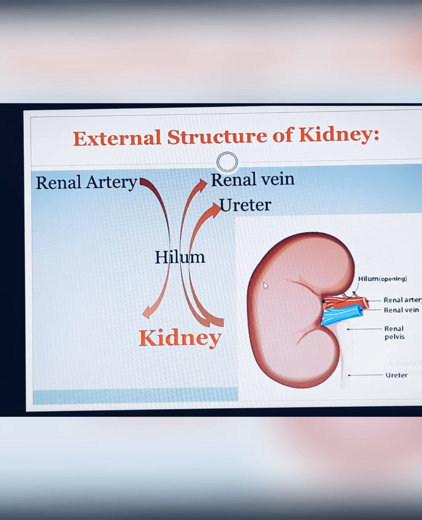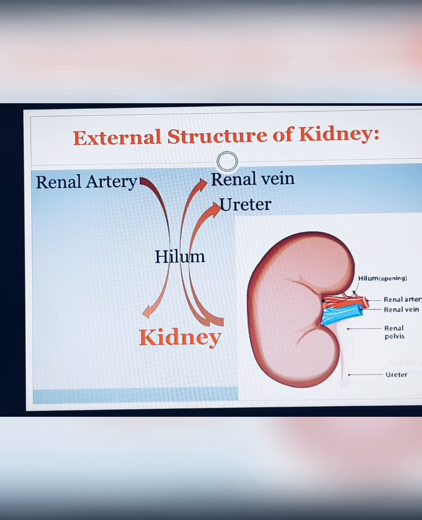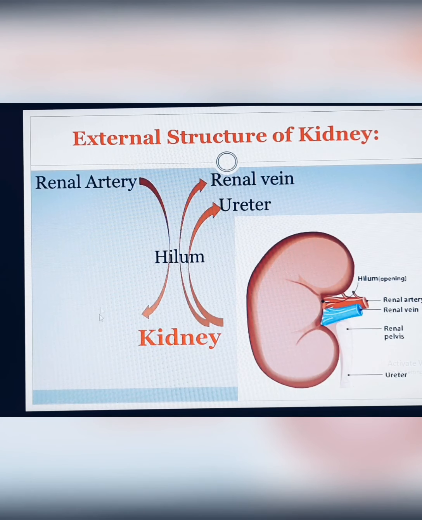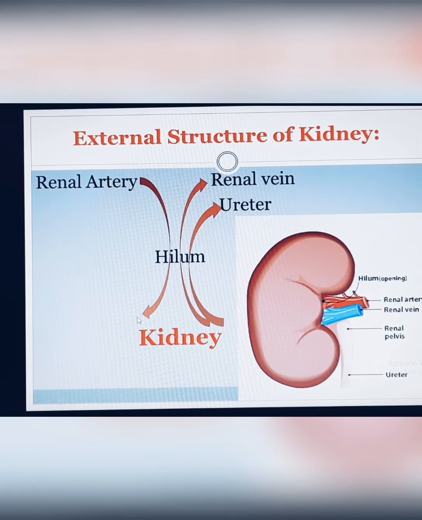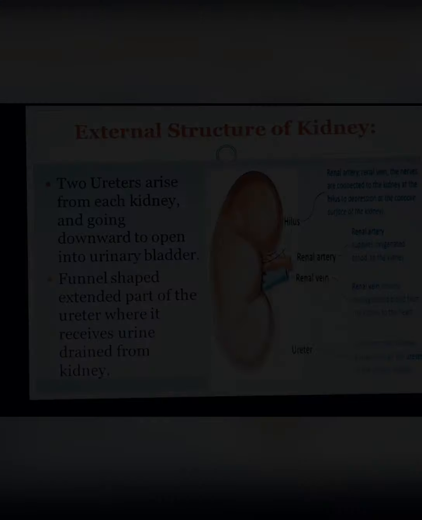If I compare with a jar, a jar has a lid, right? A jar which we can open by opening the lid and close by closing the lid. So if we open the lid, there is an opening area which is basically the hilum. Through this area we can take something out or put something into the jar. So this main opening area is the important portion for taking something out or putting something in. So the hilum is the portion of the kidney from where the renal artery enters into the kidney and the renal vein and ureter come out from the kidney.